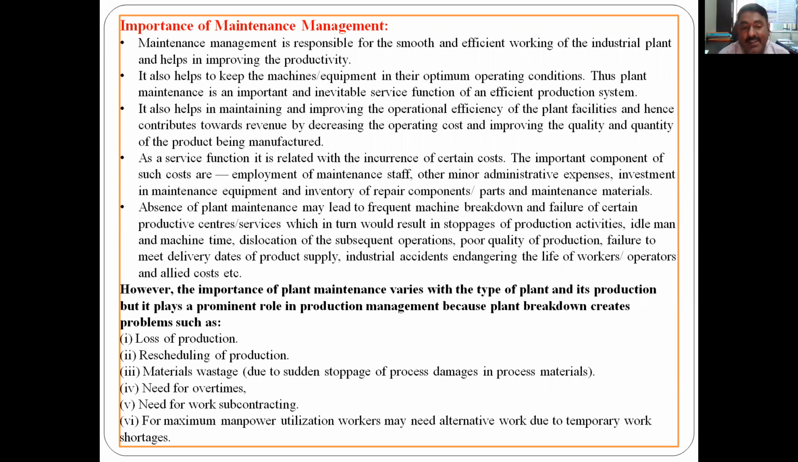As a service function, it is related to the incurrence of certain costs. This is another point. There are certain costs for the maintenance. The important components of cost are the employment of maintenance staff. So very first, the maintenance staff will be there. Then other minor administrative expenses. We will see the chart in detail, and at that chart we will discuss one typical organization structure. Then investment in maintenance equipment and inventory of repair components and maintenance material.